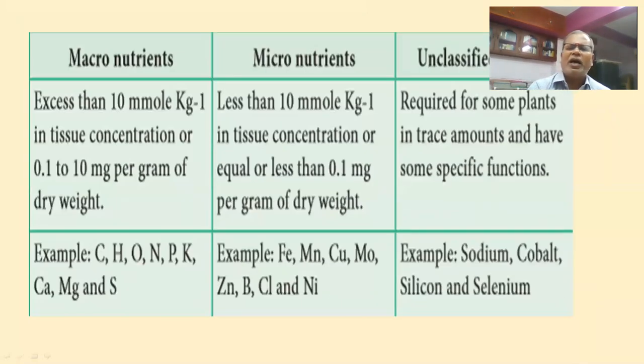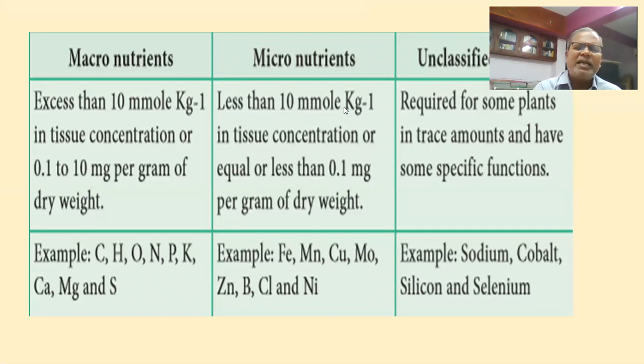Next, when we say nutrients, macronutrients are needed in large amounts. The plant needs a lot. Micro, the plant system needs a lesser amount of these elements. And finally, unclassified, which is not considered as either macro or micronutrient.